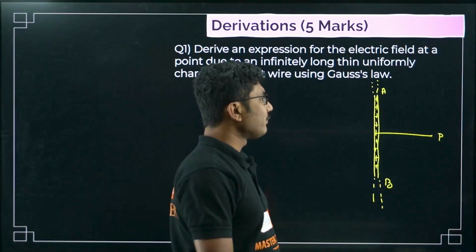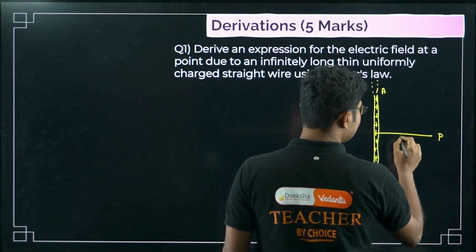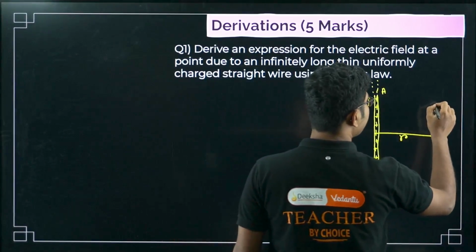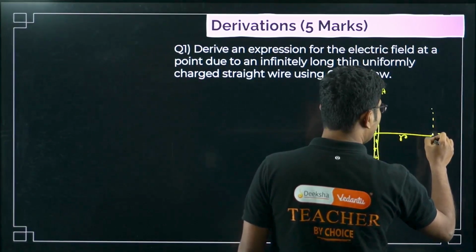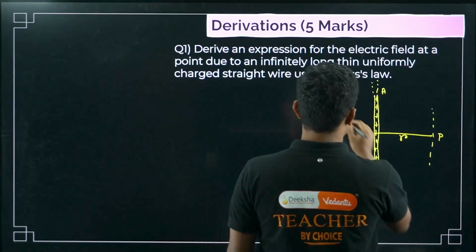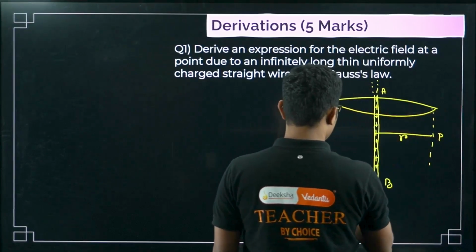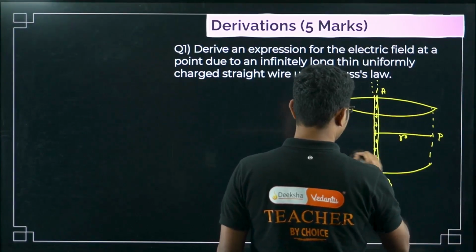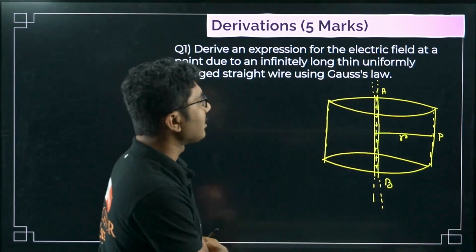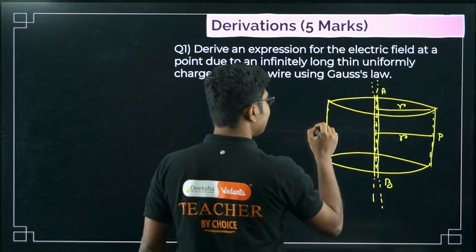What to do for this? First we have to consider an imaginary cylinder at distance R. You have to consider an imaginary cylinder of radius R and length L. That cylinder will become our Gaussian surface. This is our Gaussian surface of radius R and length L.